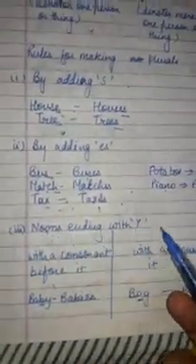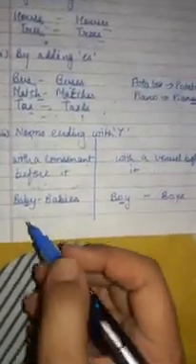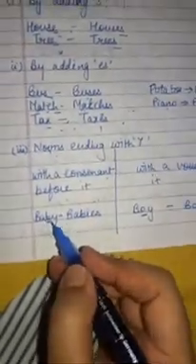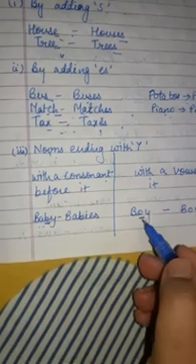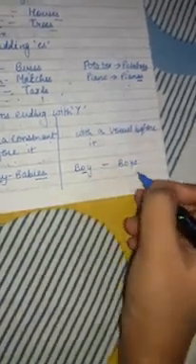Now nouns ending with y, with a consonant before it. When we have two words, baby and boy, both have y at the end, but see, one has a consonant b, and one has a vowel. So when a consonant is there, we add ies, and when a vowel is there, we add just s.